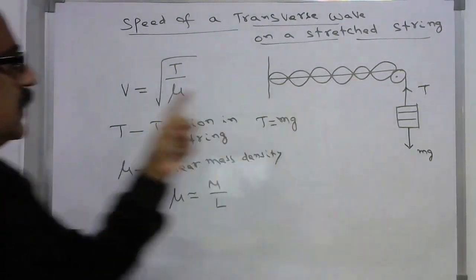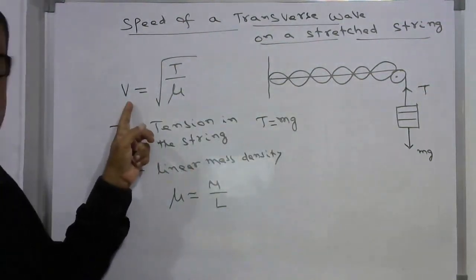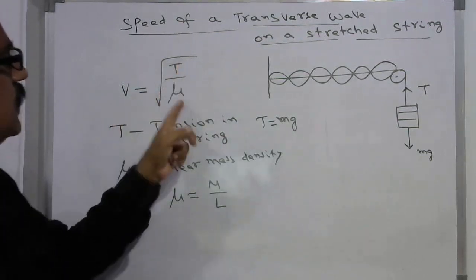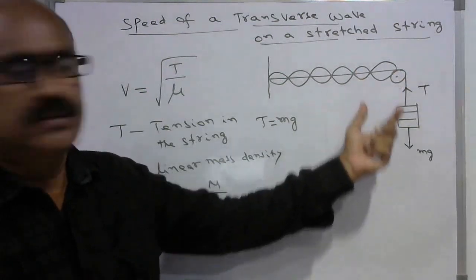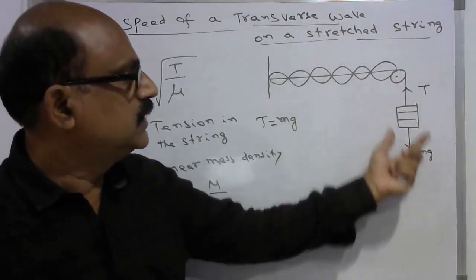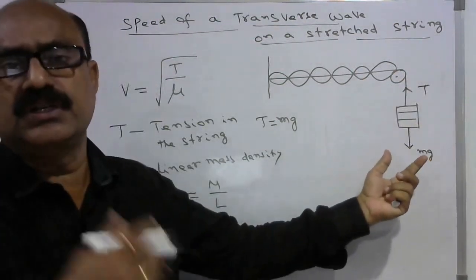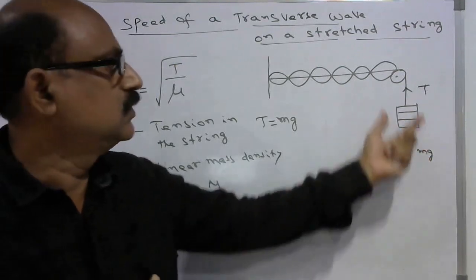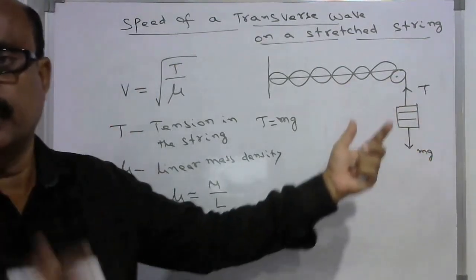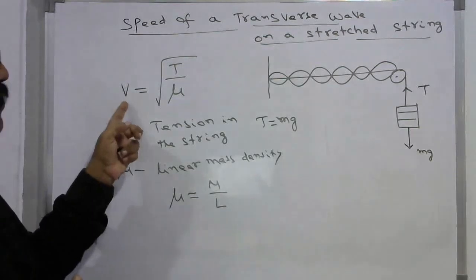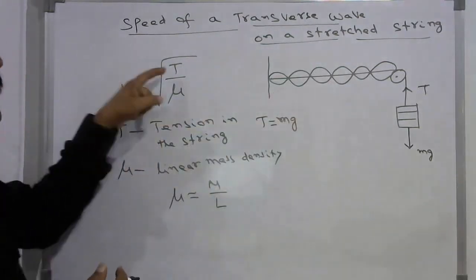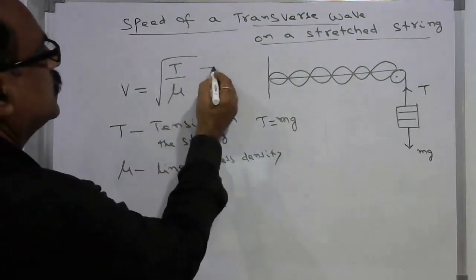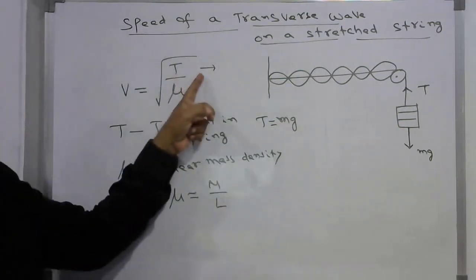The transverse waves are propagating in this string, and the speed of the transverse wave in this stretched string can be written as V is equal to under root T by mu, where T is the tension in the string, the tension applied by applying mass. If you apply more mass here, the tension will be more. So the speed of the transverse wave in a string depends on T. This is the elastic property.